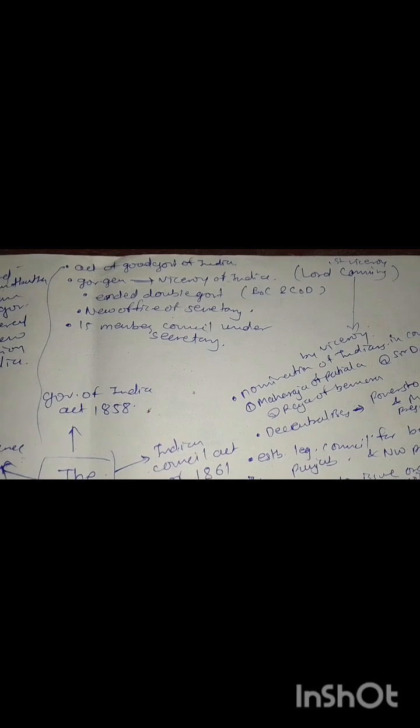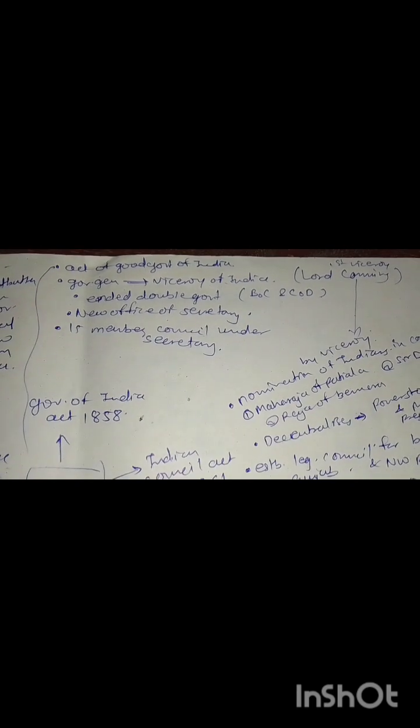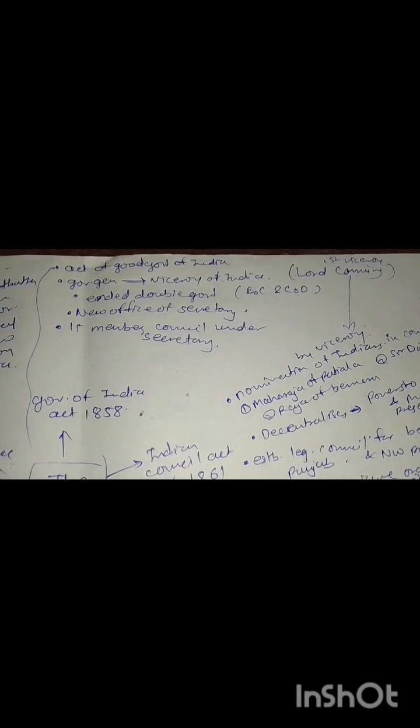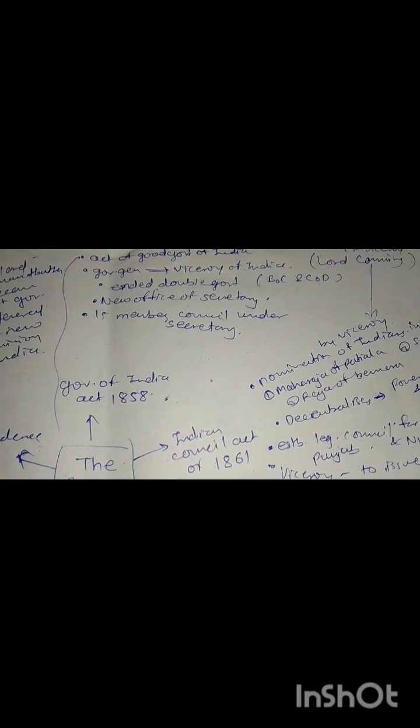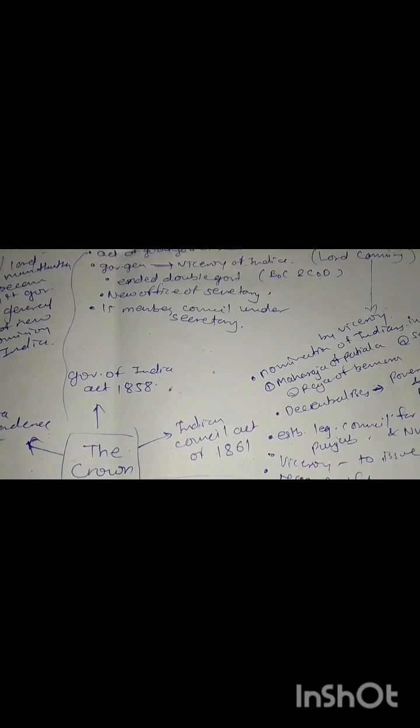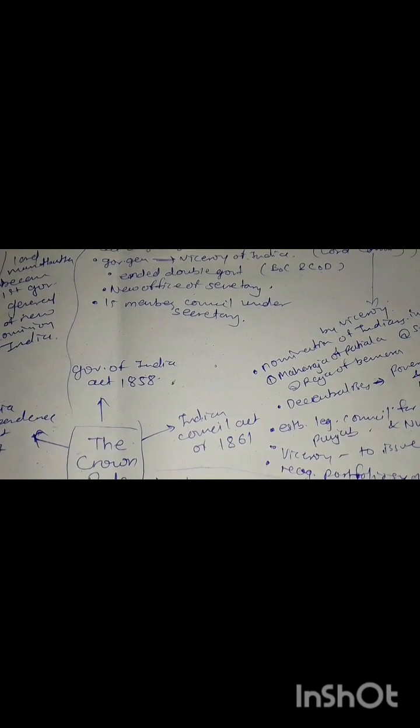This act changed the designation of Governor General of India to Viceroy of India, and the first Viceroy was Lord Canning. This ended the double government, which we have seen before, the Board of Control and Court of Directors, and a new Office of Secretary was formed, and under this secretary a 15-member council was there.